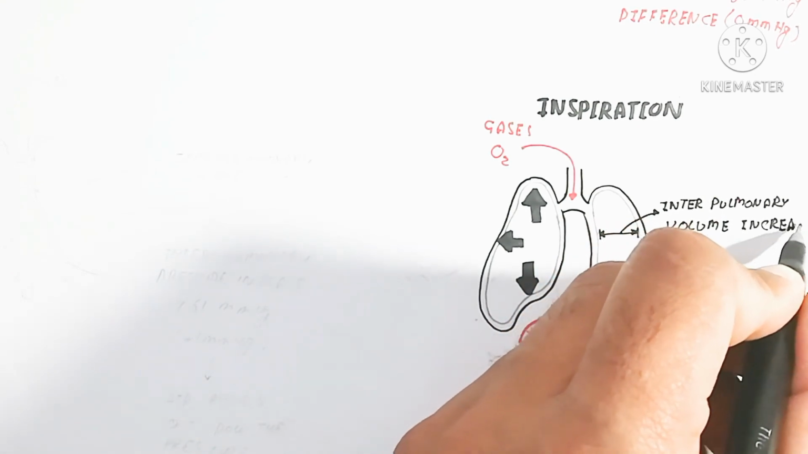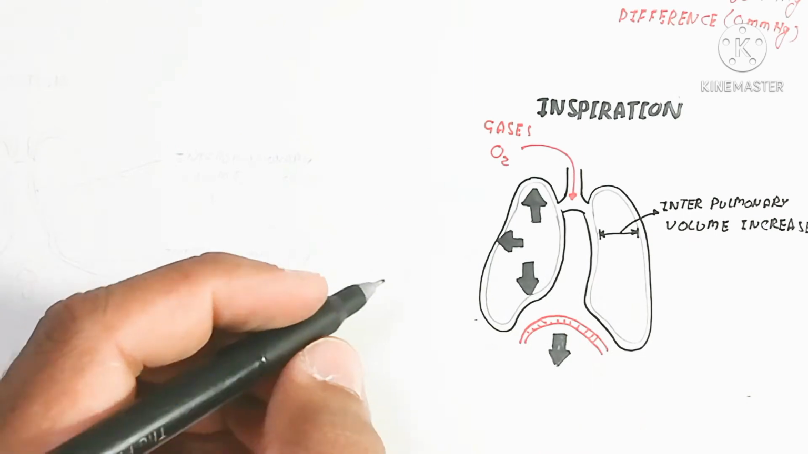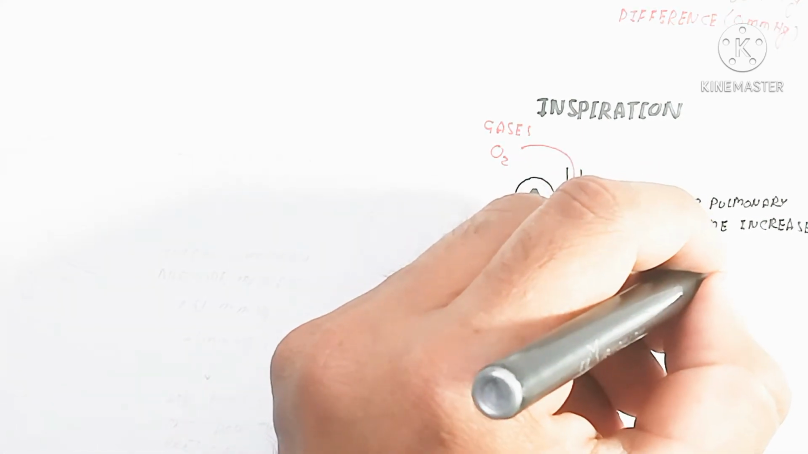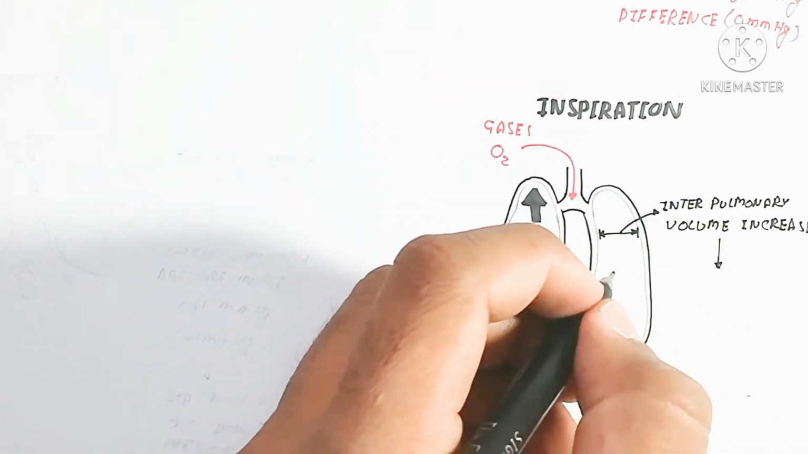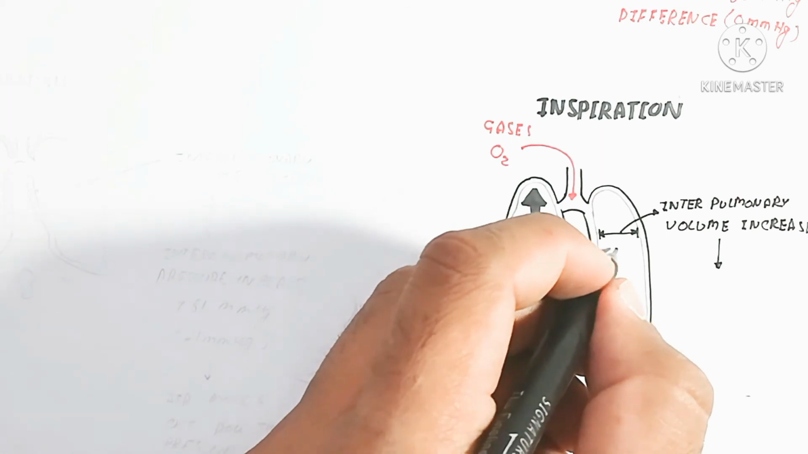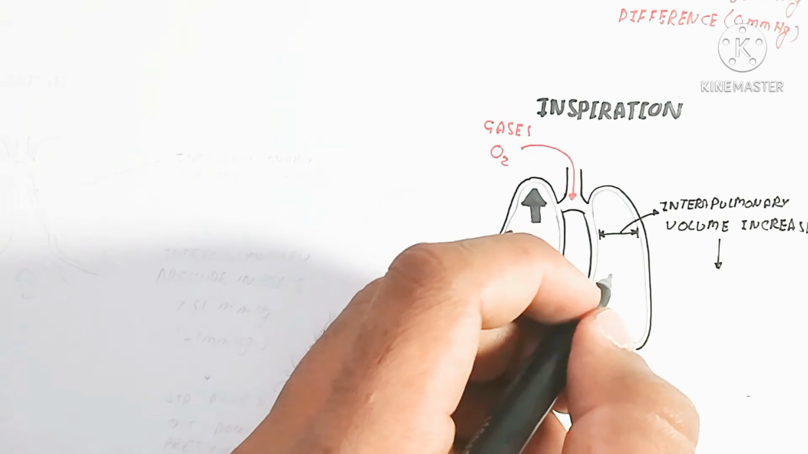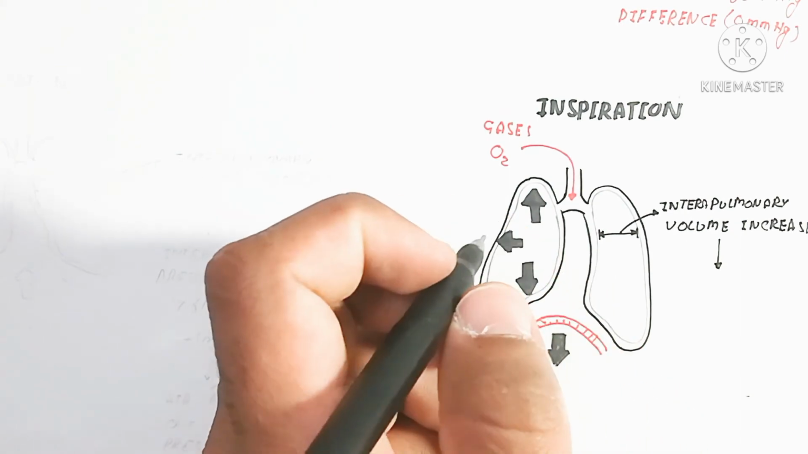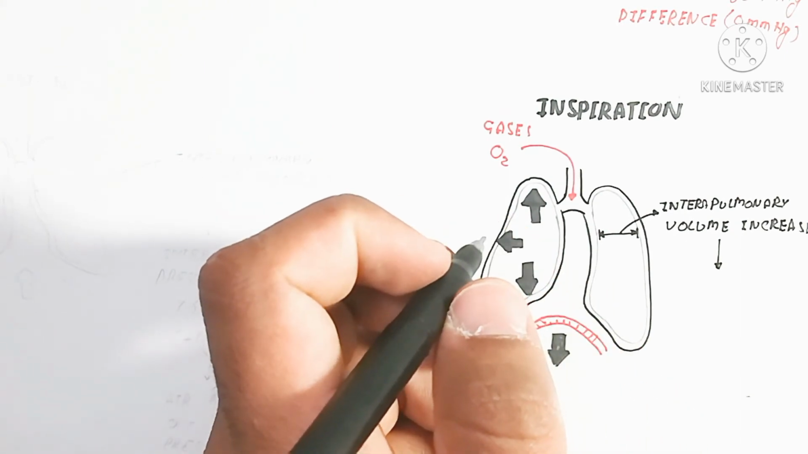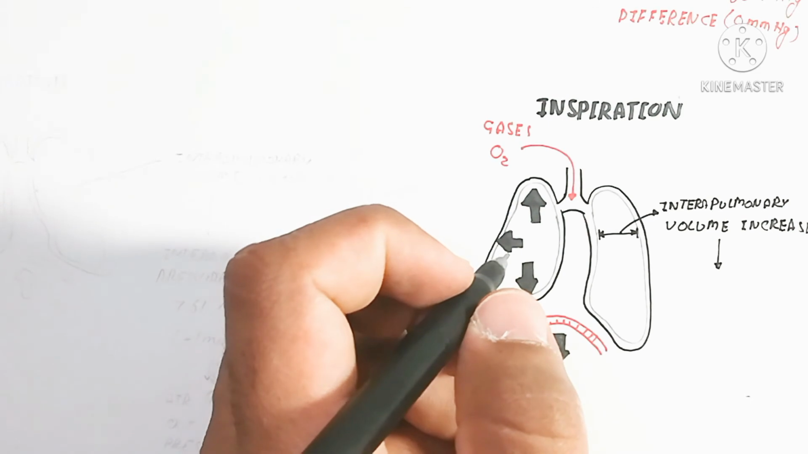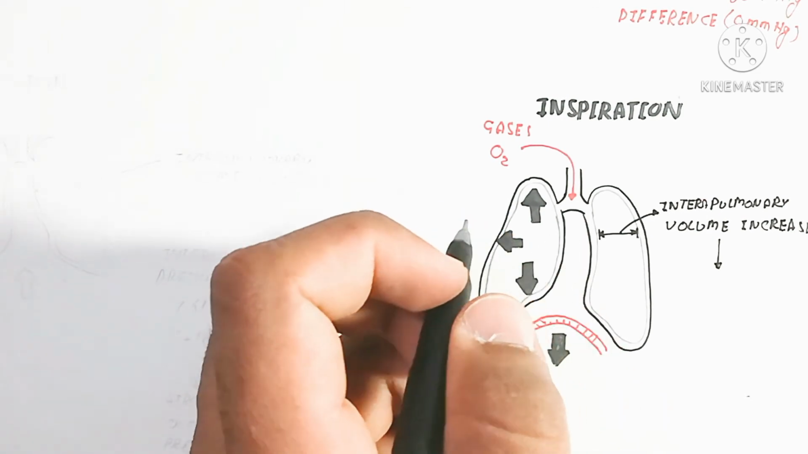So here the intrapulmonary volume increases, and the intrapulmonary pressure decreases. The decreasing of the pressure will move the air inside. Air moves from higher to lower pressure. So it is important to know that.